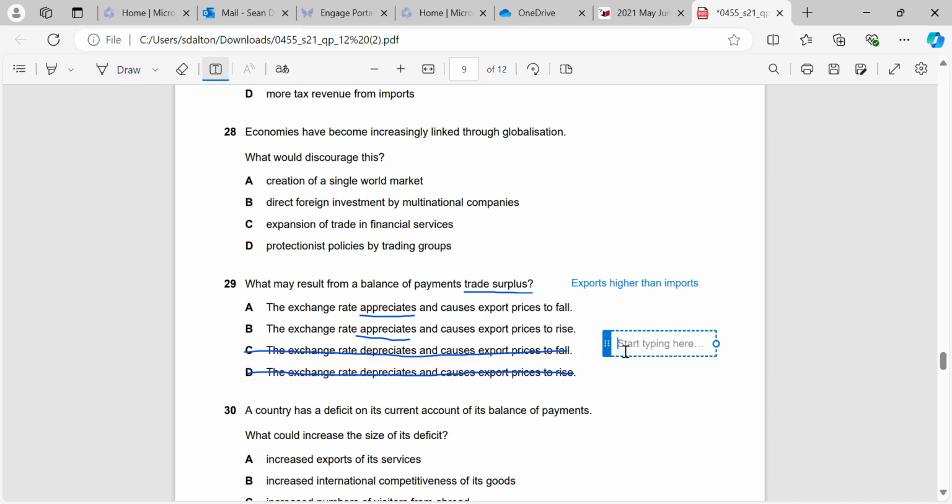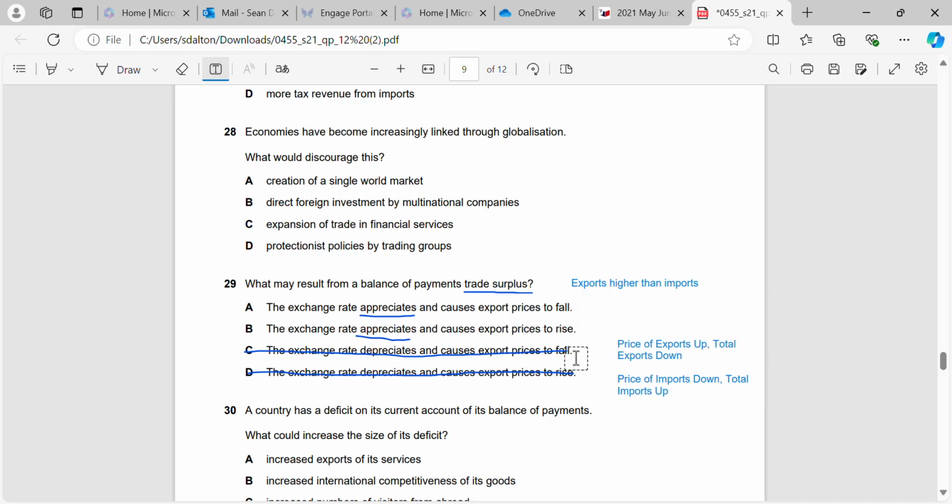So when we have an appreciation, that means that the price of exports goes up, so the total exports will go down, and the price of imports goes down, so the total imports will go up.